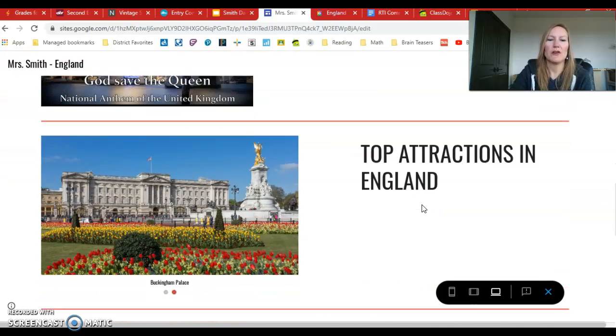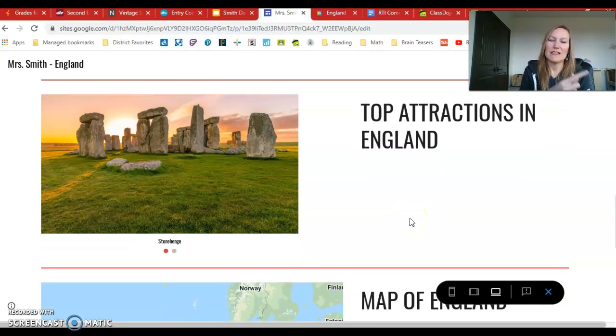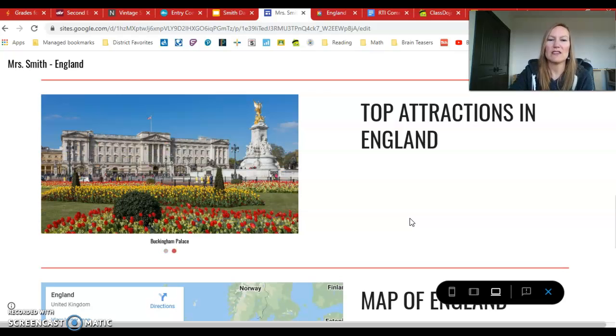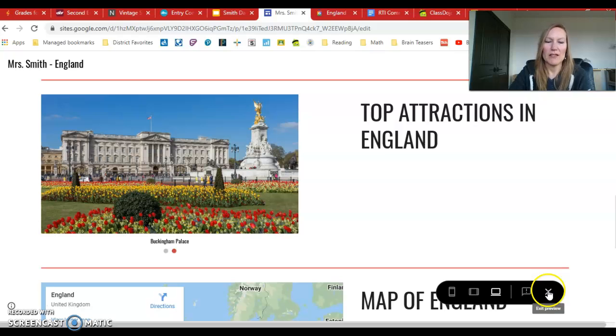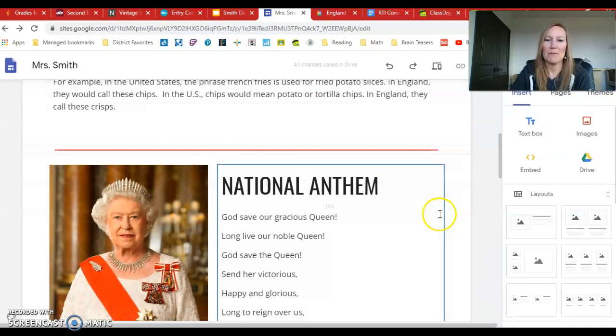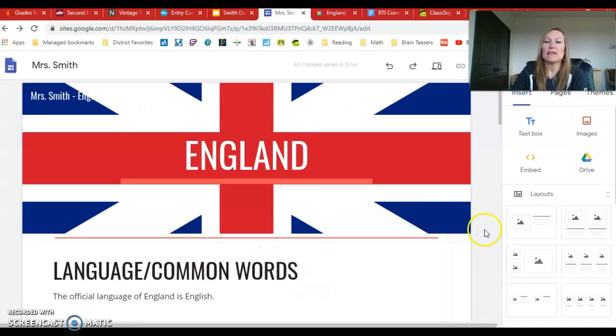Let's get down there to our attractions. Watch this. See, it's going to automatically click through for you through that carousel of images. So really, really cool. All right, so I may go back and add some more images to that. Okay, so that is how to use the image carousel. That's how to add the maps.